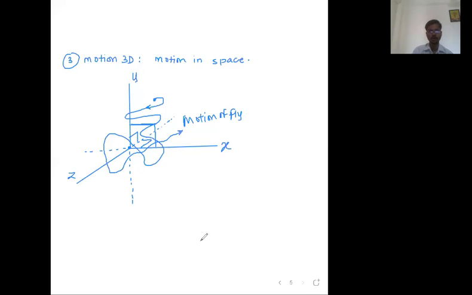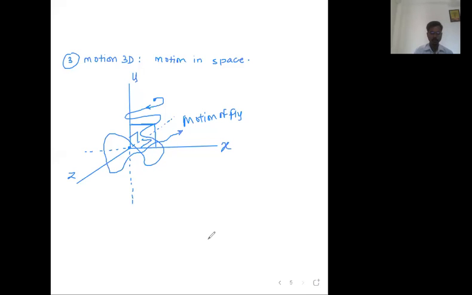The coordinate system, the XYZ coordinate system, we need to measure the position, and for the measurement of time we need a clock. So frame of reference means coordinate system plus clock. Okay, sir. So in this way we can understand motion.